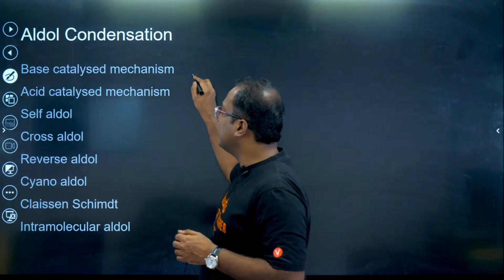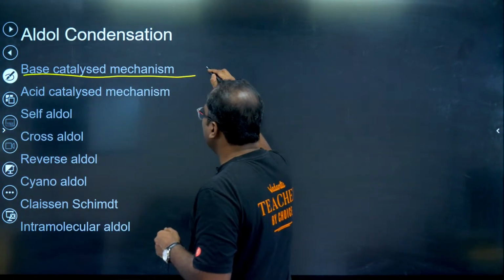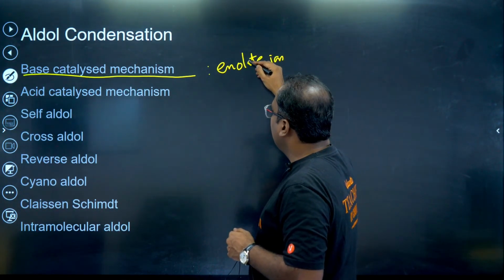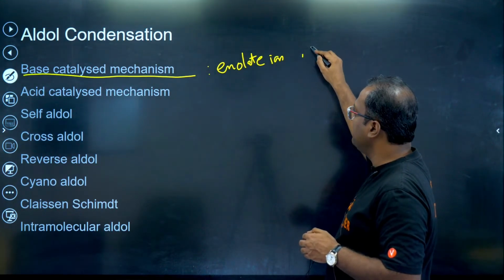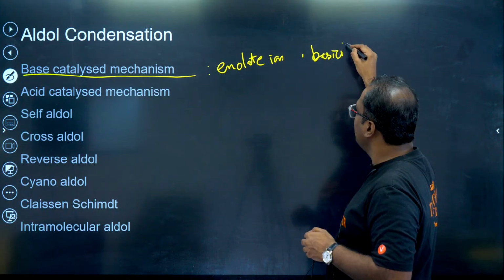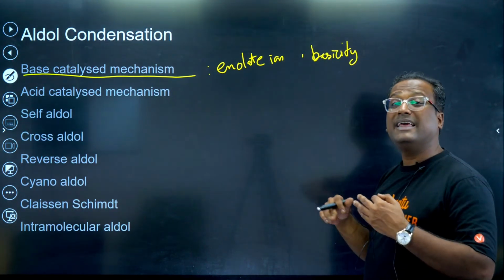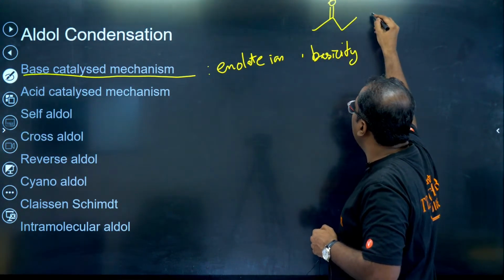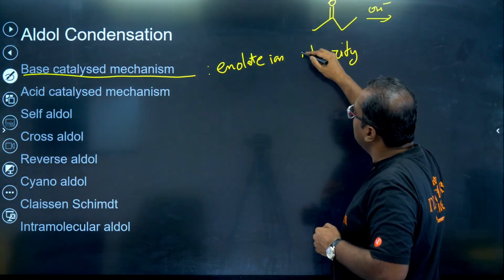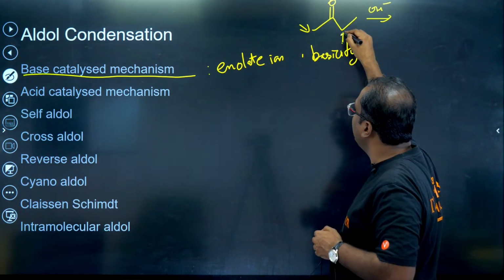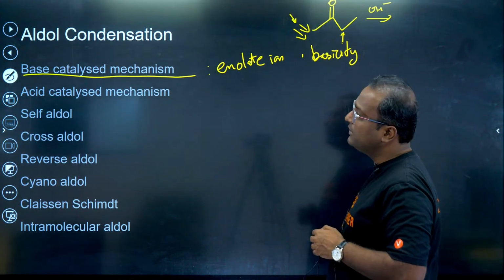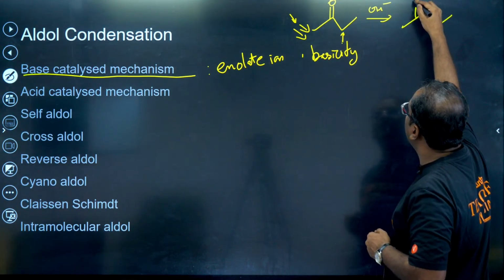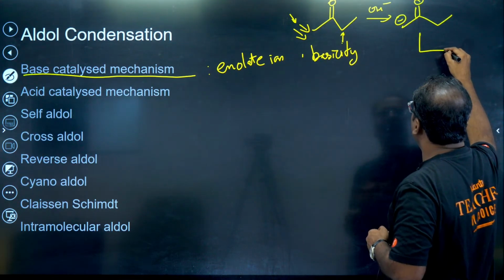If you remember, in the base catalyzed aldol mechanism, what is formed as an intermediate? Enolate ion is formed as an intermediate. The basicity of the enolate ion decides the direction from which we start aldol. Meaning, if I have this compound and I react it with OH minus, which is your more acidic site, the left or the right? The most acidic site is this one, the left one, because it is lesser substituted. So that is where the reaction starts from. You get enolate,